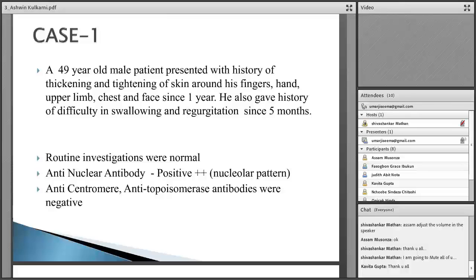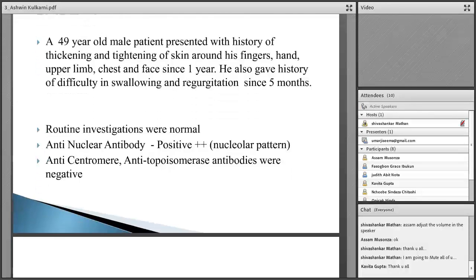So first case, a 14-year-old male patient presented with a history of thickening and tightening of skin around his fingers, hand, upper limb, chest and face since 1 year. He also gave a history of difficulty in swallowing and regurgitation. So these symptoms are suggestive of systemic sclerosis. On examination, routine investigations were found to be normal. His anti-nuclear antibodies were positive in 2+, nucleolar pattern, with anti-centromere antibodies and anti-topoisomerase.